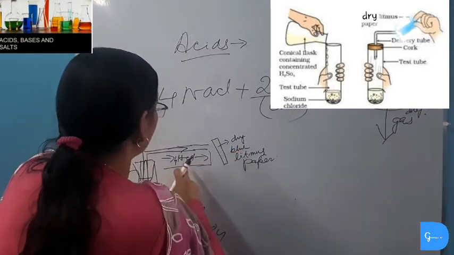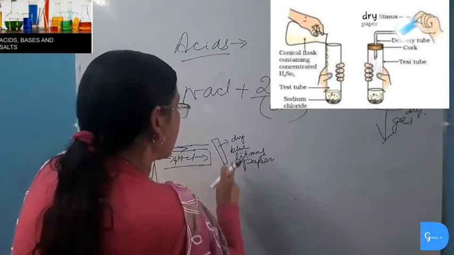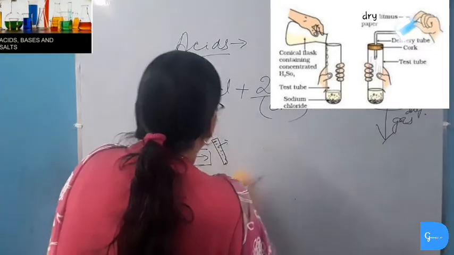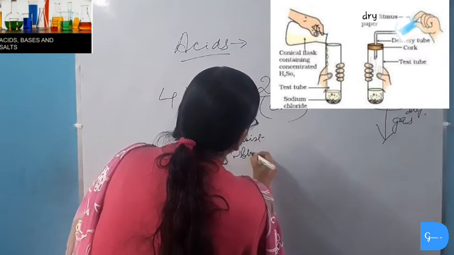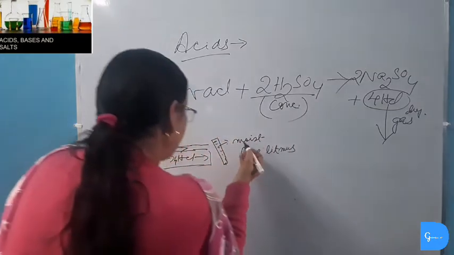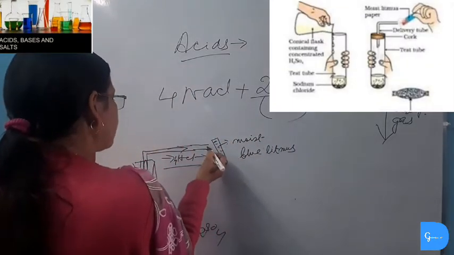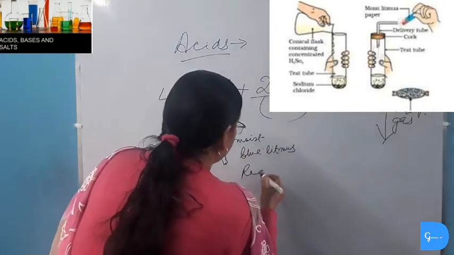Acid will turn blue litmus red, but this dry hydrochloric acid does not turn dry blue litmus paper into red. This dry hydrochloric gas will not show its acidic property and will not change the color of blue litmus into red. But if we take a moist blue litmus, and bring it near the mouth of this delivery tube, then immediately this blue litmus paper will change into red.